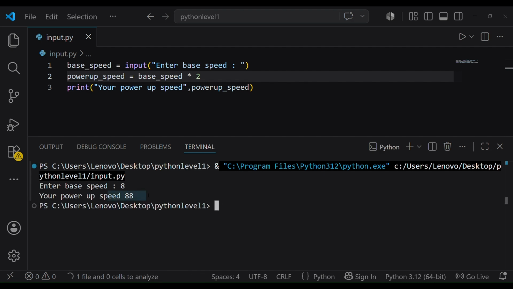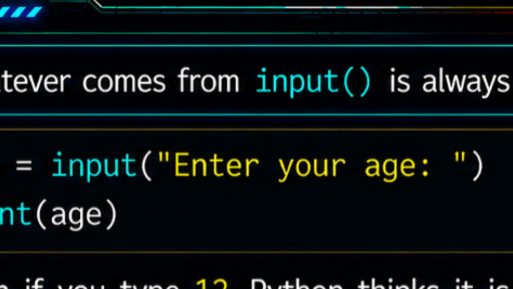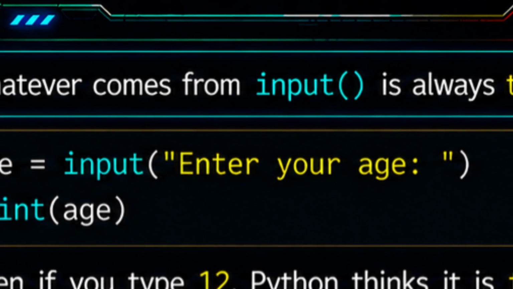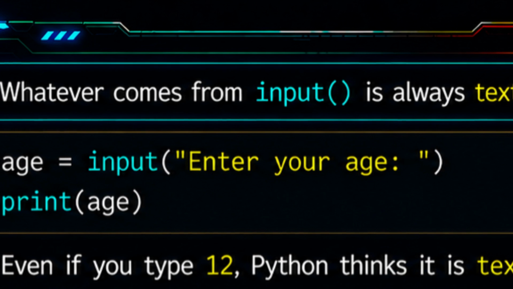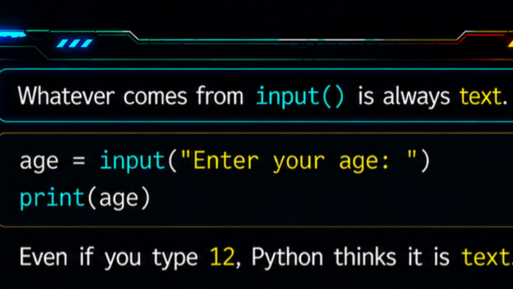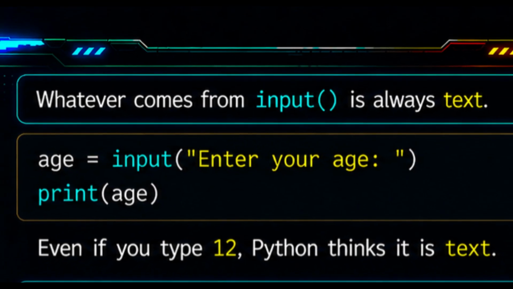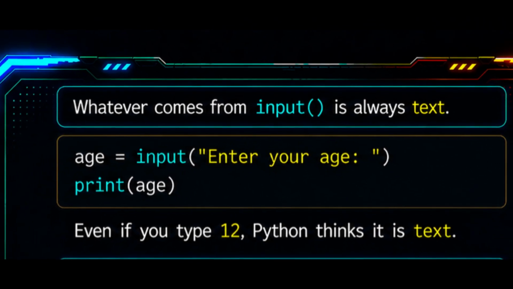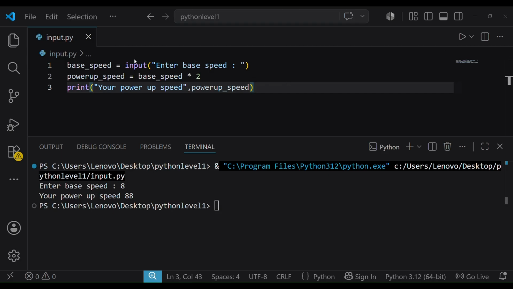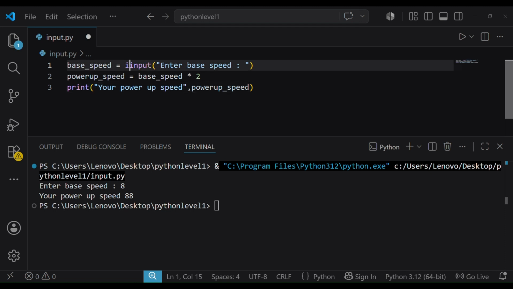Wait. What? Because input always returns a text, a string. That's why Python doesn't do math because it thinks it is a text. So, I have to force Python to convert that text into a real number. Exactly, and to do this we use int before input.